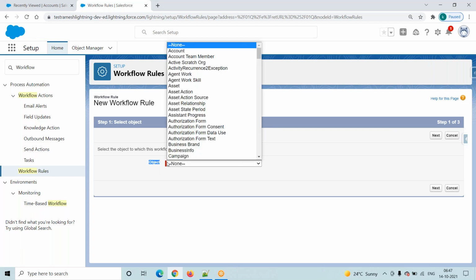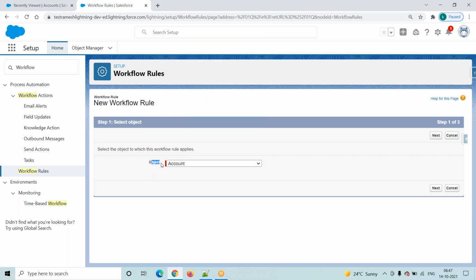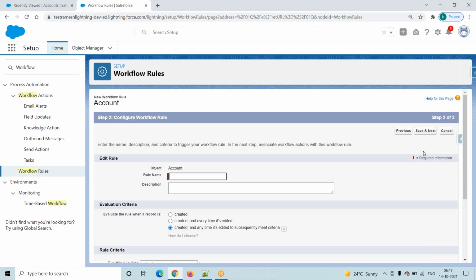Here, go to the object. It will show all the objects, whether standard or custom. On which object are we working? We are working on the account object, right? So we will select the account object, then click on the next button.